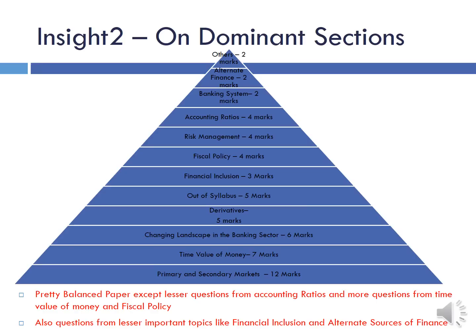Then insight 2 is on the dominant sections. This we've already discussed. The point is that we feel that it was a pretty balanced paper, no one section dominating outright. Yes, primary and secondary markets contributed 12 marks, but it deserves it. Though yes, time value of money and fiscal policy contributed more marks than they should have. But then again, it's not something really unexpected or out of bounds. So that's okay. This much is bound to happen in every paper.